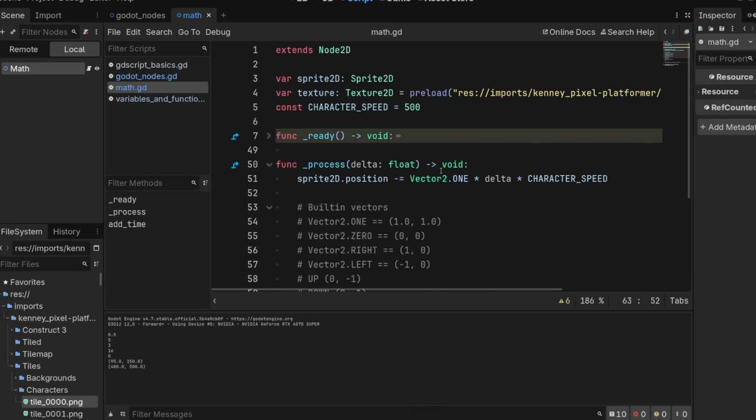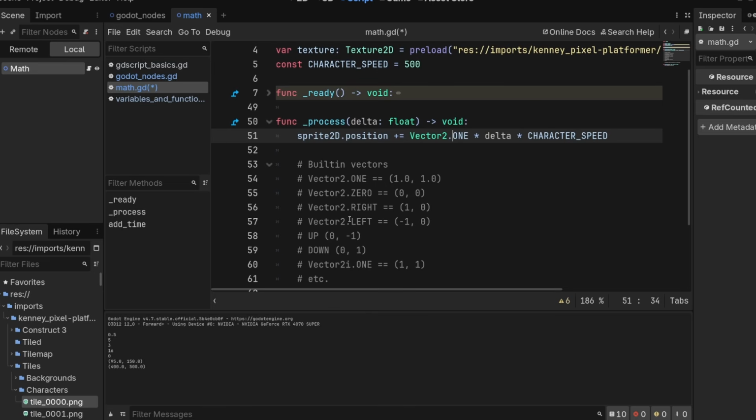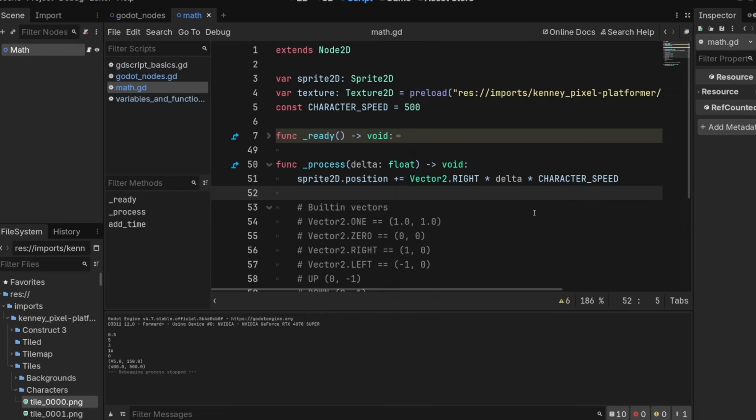Okay, cool. So what I would do here is I'd make sure this is plus equals, and then we want to find Vector2, right, and then let's run it. There he goes. Really easy. And the reason why this all works is because Sprite2D position is a Vector2, and we can add things to it. We can multiply the things we add and do this math to it.